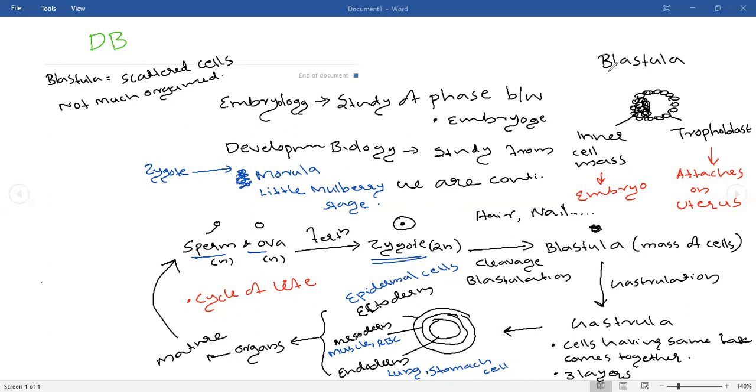So this is the specialty of the blastula stage. From the inner cell mass only, you can get these germ layers: ectoderm, endoderm, and mesoderm.